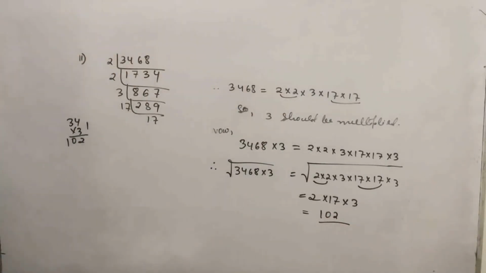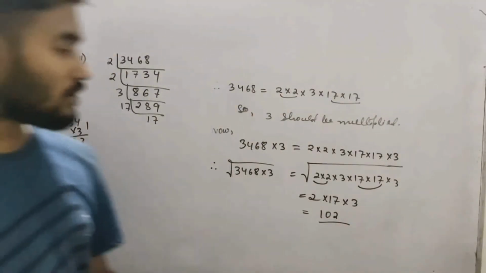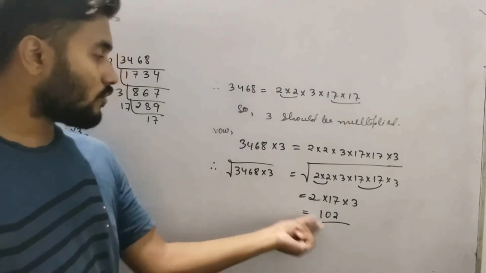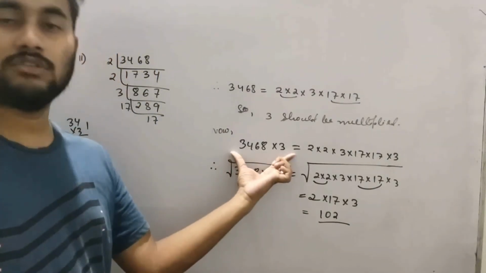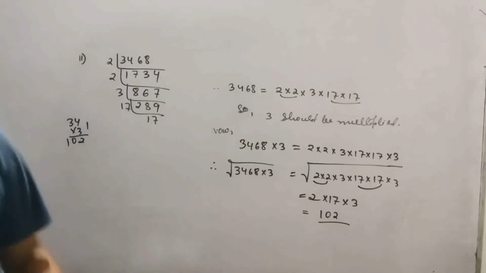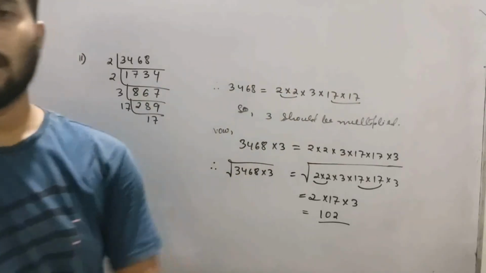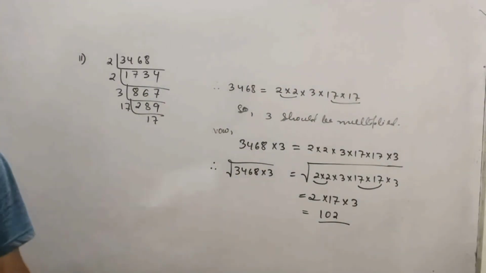So also find the number whose square is the new number. So what is the number? 102 is the number whose square is this new number. Understood? So the first part of the question, what should we multiply? 3 should be multiplied.